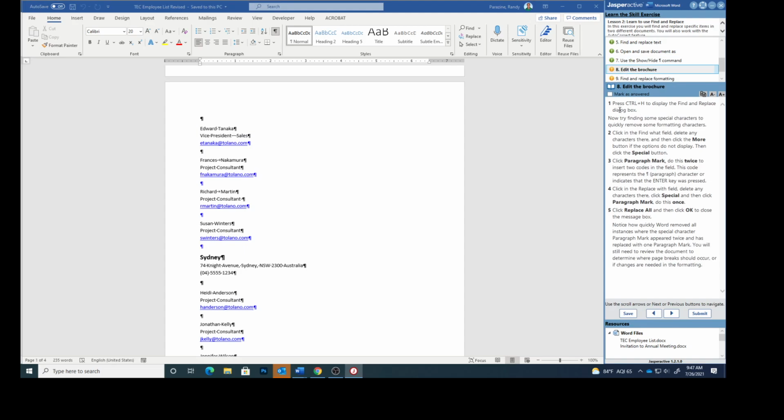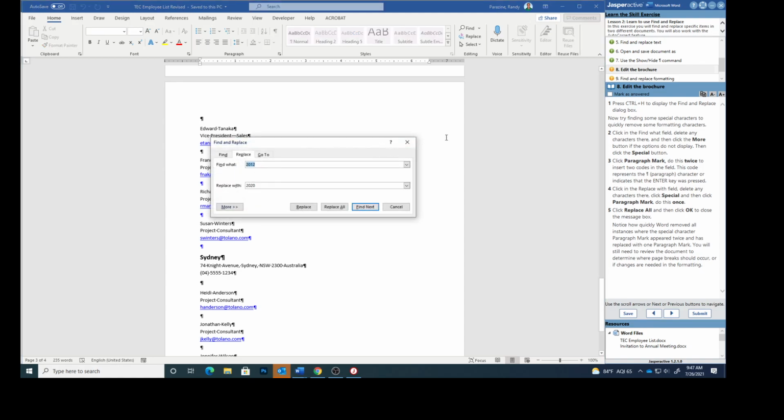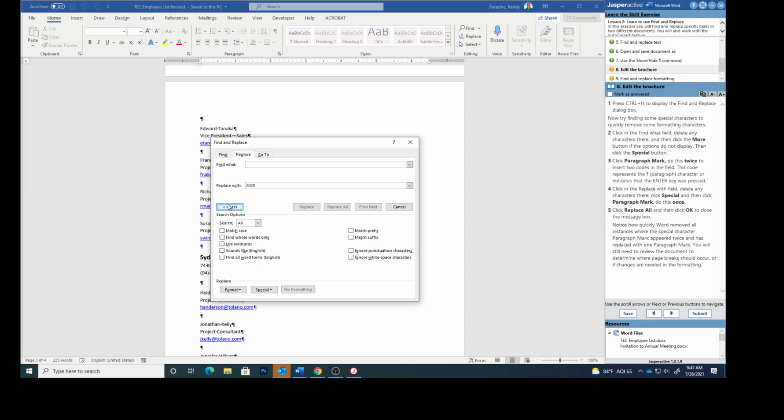Step 8. Press Control H to display the Find and Replace dialog box. Now try finding some special characters to quickly remove some formatting characters. Click in the Find What field and delete any characters there. Click the More button. If the options do not display, then click the Special button right down here.